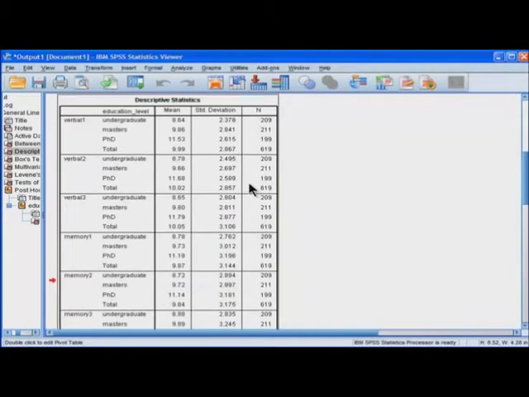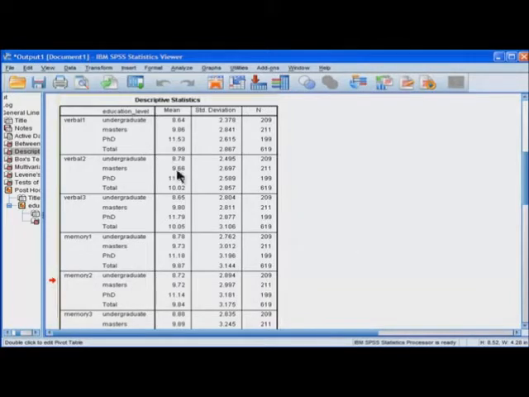Then we get the means and standard deviations, and we can see for verbal 1, the first verbal subscale, the undergrads had the lowest mean, 8.64, masters had the next highest mean, 9.86, and then PhDs had the highest mean on this verbal subscale, 11.53. And we can see the standard deviations are ballparkish in the same area. So this suggests to me that there's homogeneity of variance.